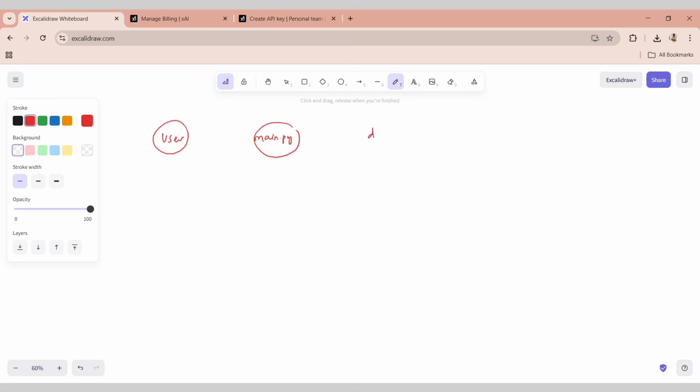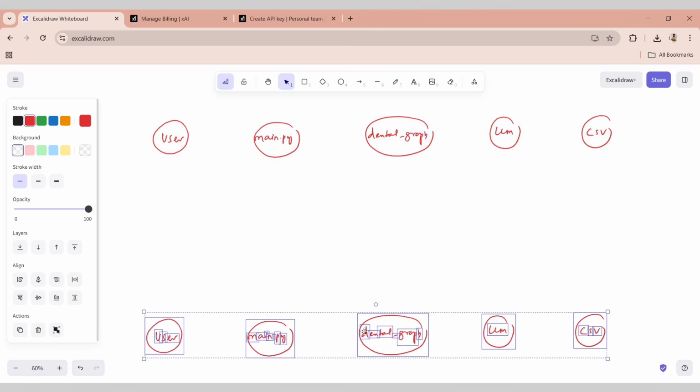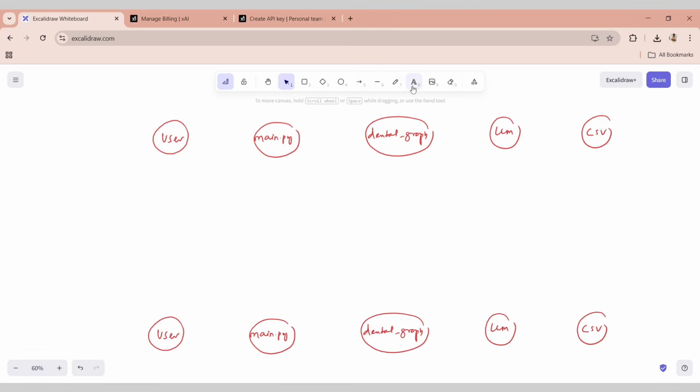Let's say we have this dental graph, and then the large language model, and then the final data layer, right?